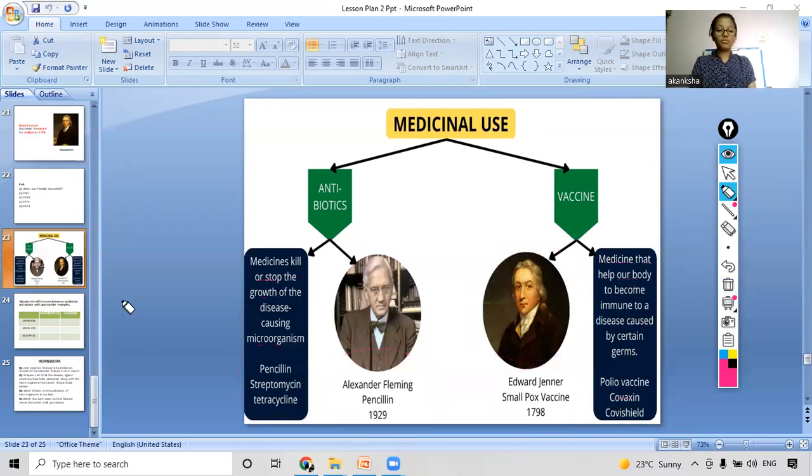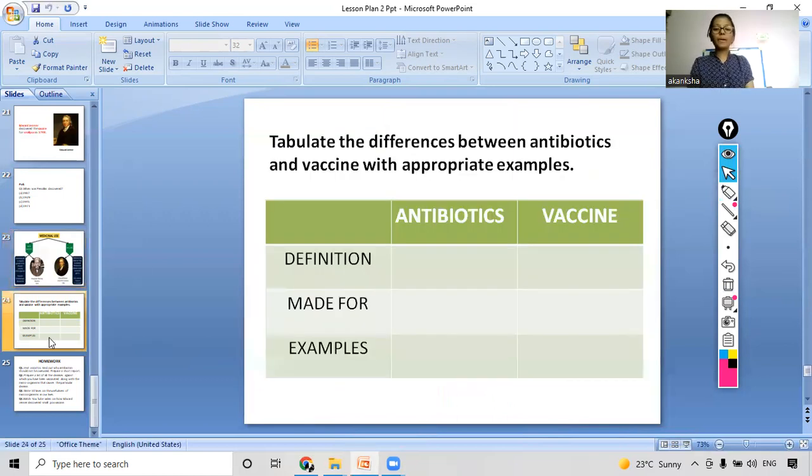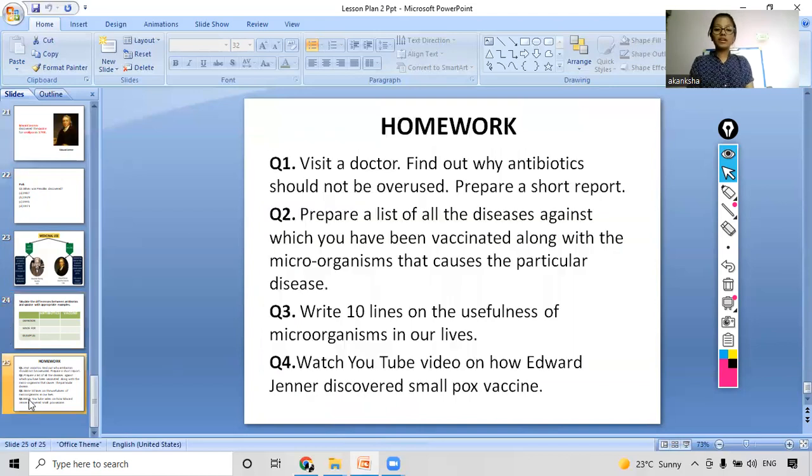Now coming to the homework part. You have to tabulate the differences between antibiotics and vaccines with appropriate examples, like the definition, what each is made for, and examples. And then come the homework questions. You have to solve these questions, and I will ask you for the answers in the next class.